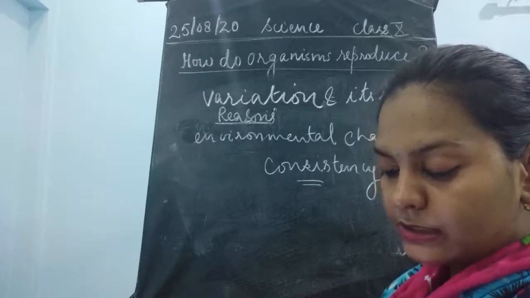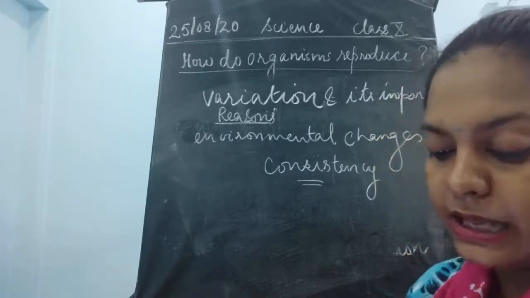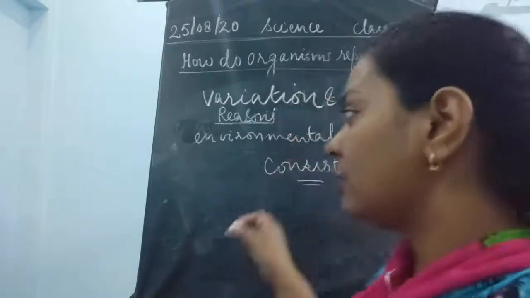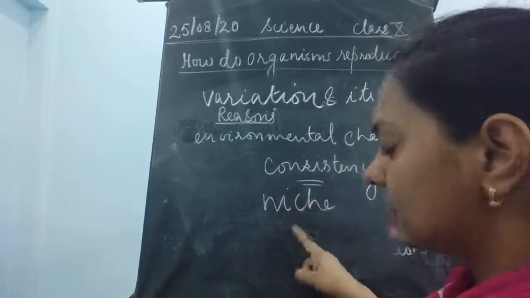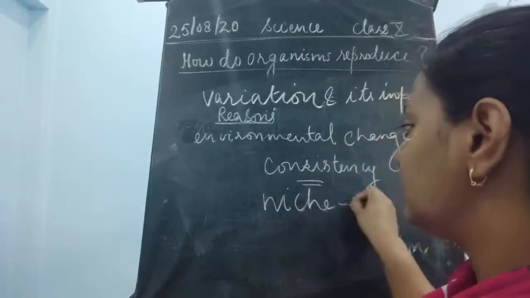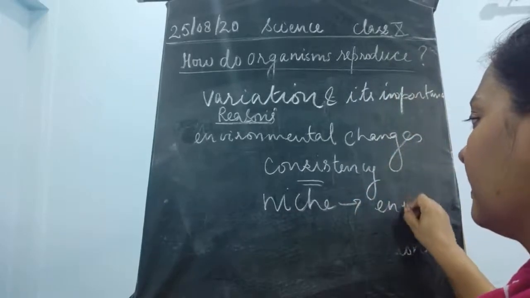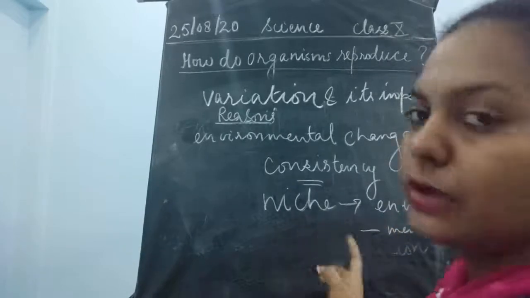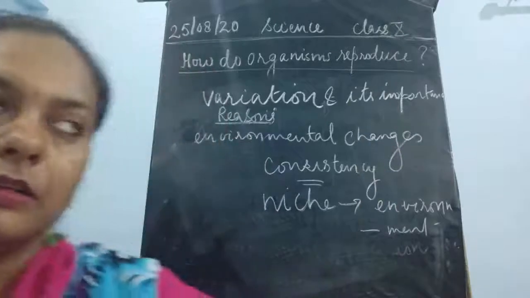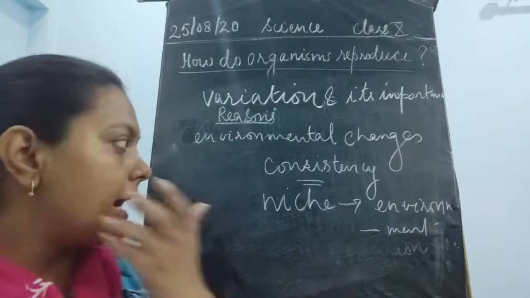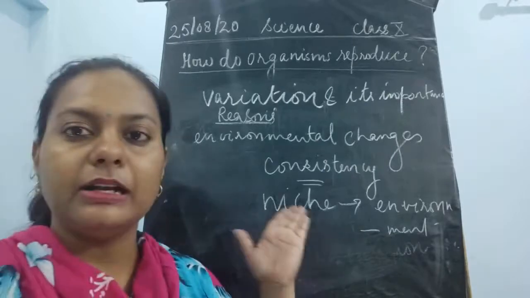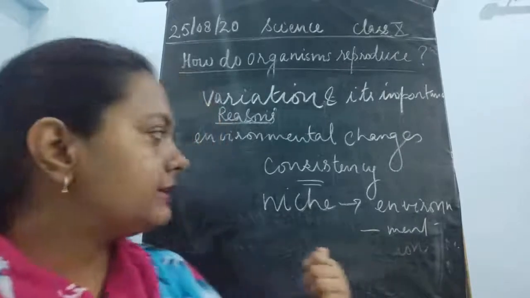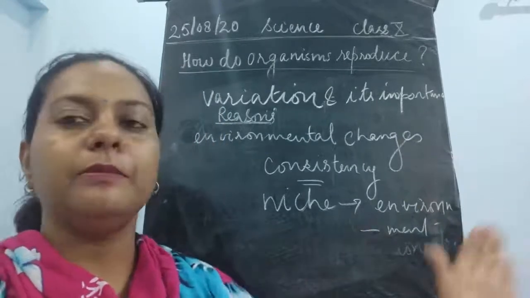Now the next thing given is that to maintain the basic designs and the features that allow the organisms to use a particular niche. Here we are talking about a word called niche. What is the meaning of the word niche? Niche means the particular environment where an animal lives. It is very similar to habitat, but in larger terms. Habitat is a smaller word, niche is a larger word. Niche is a particular dwelling place of an organism.